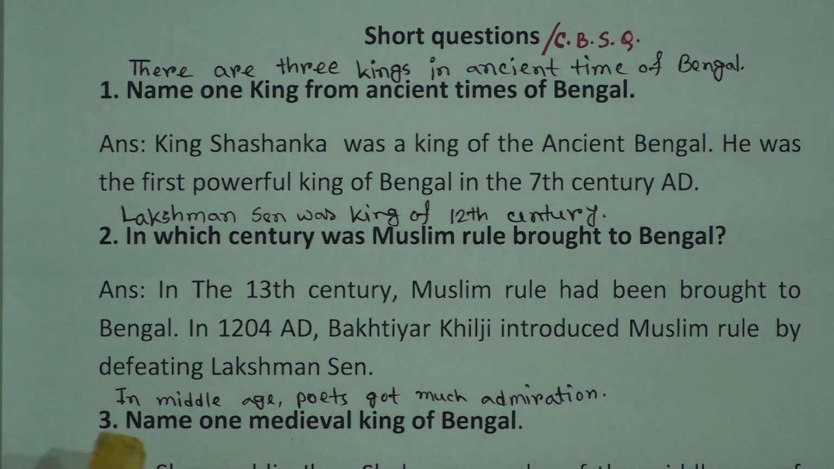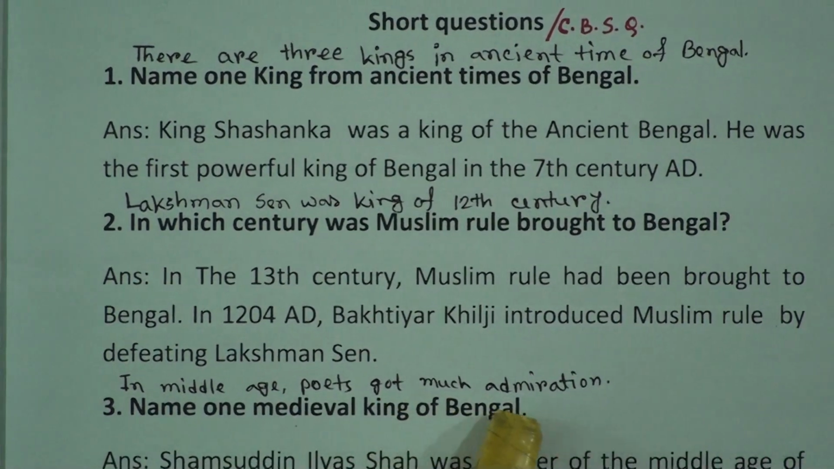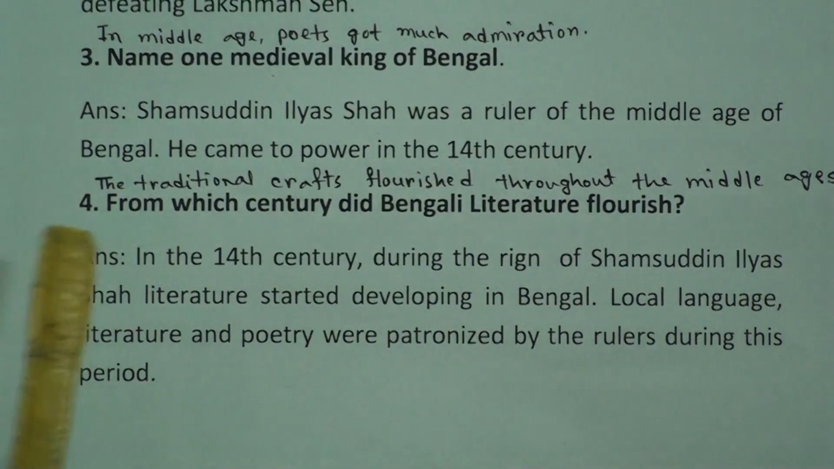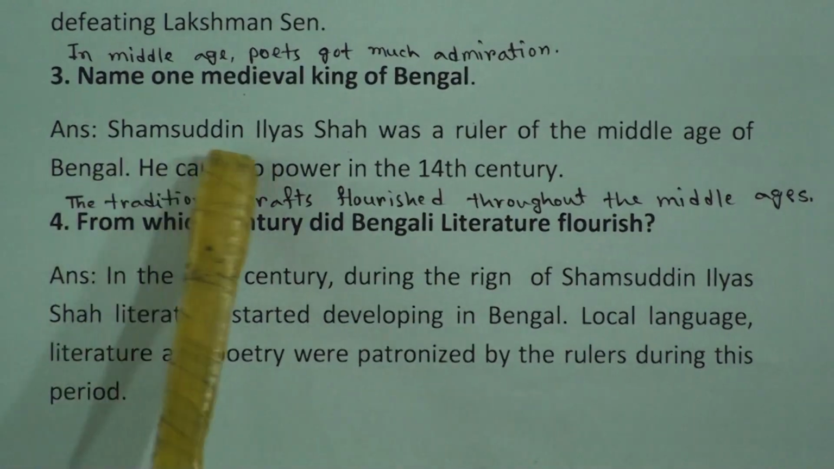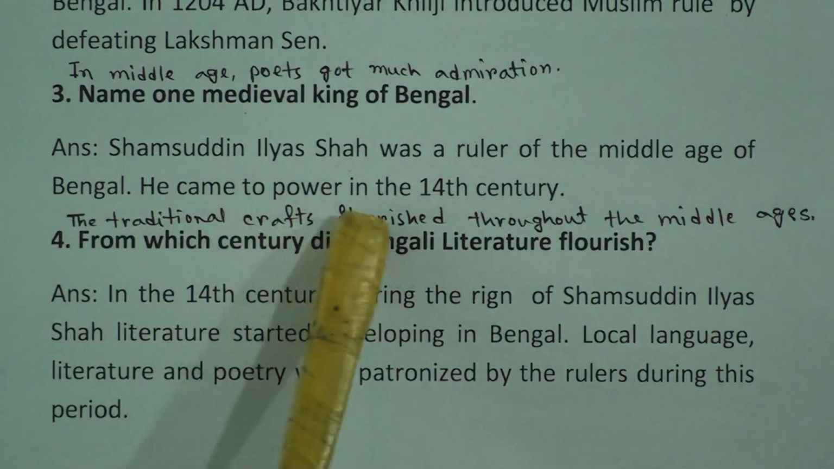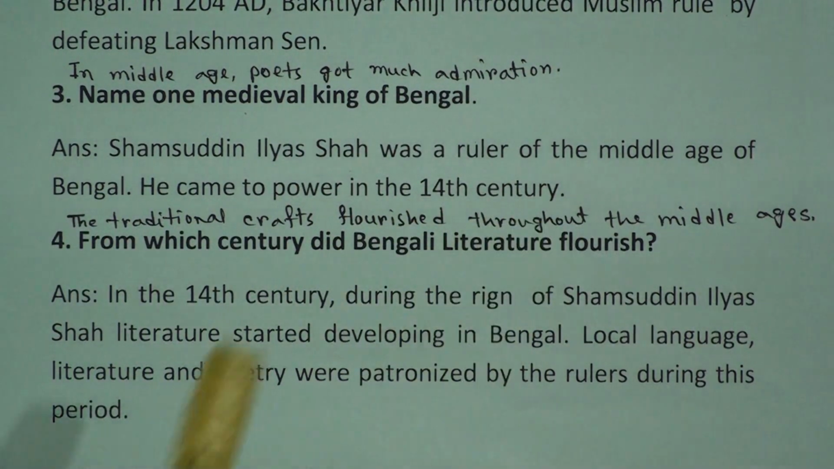And number 3, in Middle Age poets got much admiration. Name one medieval king of Bengal. Answer is Shamsuddin Ilyas Shah was a ruler of the Middle Age of Bengal. He came to power in the 14th century.